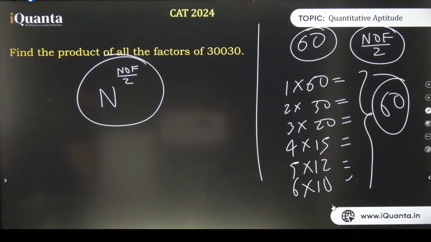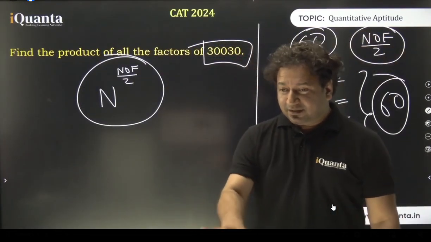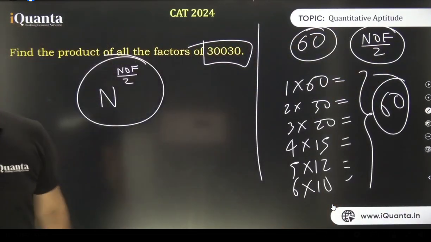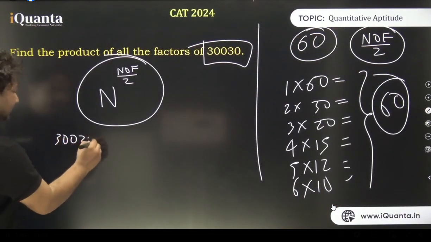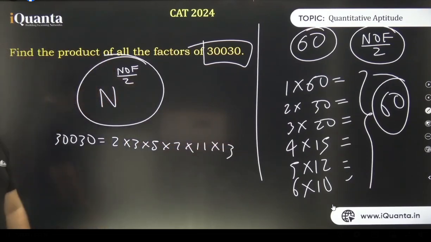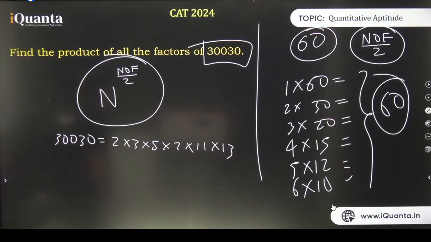And now I think you got it. Here, 30,030. By the way, why did I choose this number? One of my favorite numbers. This is a number which is the product of the first 6 primes. 30,030 is 2 into 3 into 5 into 7 into 11 into 13. When I was a kid, I just played with these numbers, and it is very beautiful. 2 into 3 is 6, the product of the first 2 primes. The first 3 primes give 30. The first 4 primes give 210, and so on.